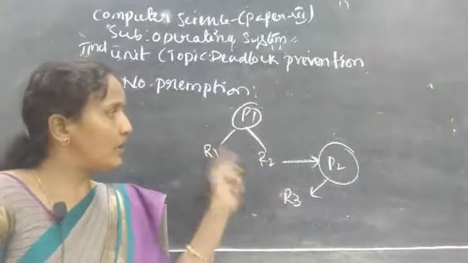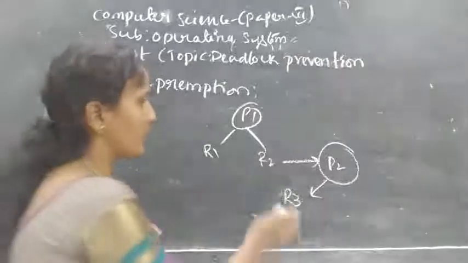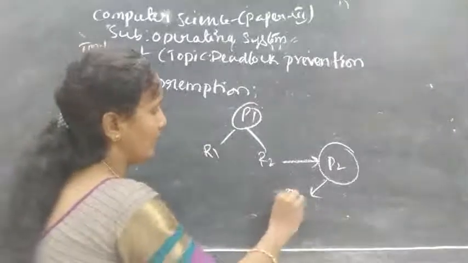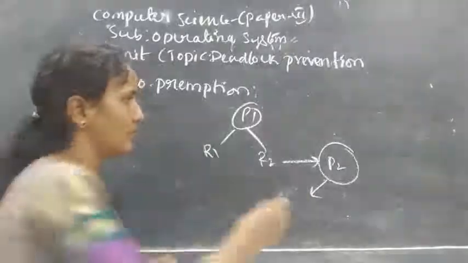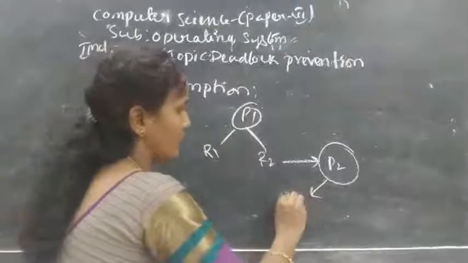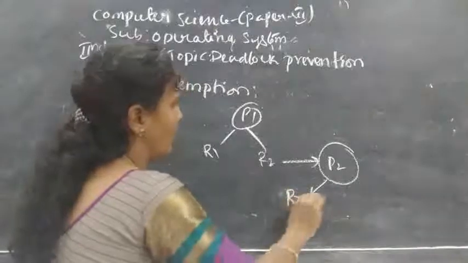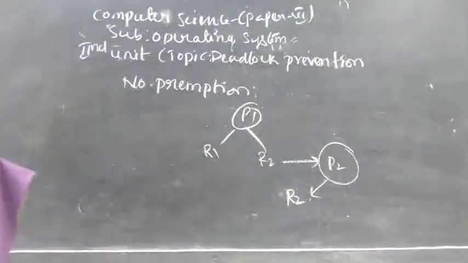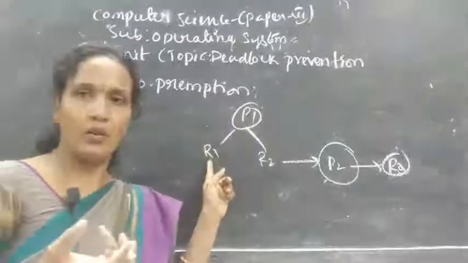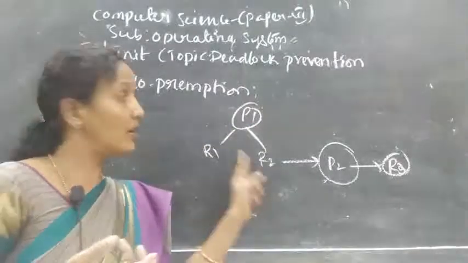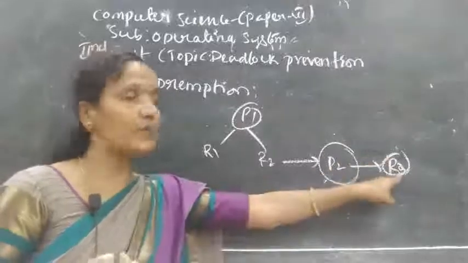Clear? Next, P2 is there. It is requesting for an R. Sorry, wait. So here P1 is already holding R1 and it is waiting for R2, which is held by P2, and P2 is waiting for R3.